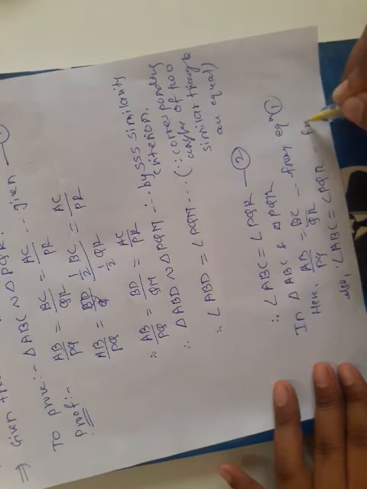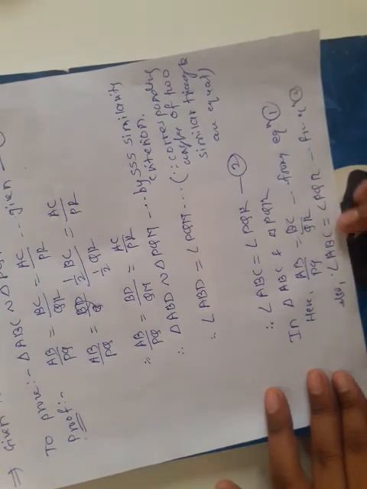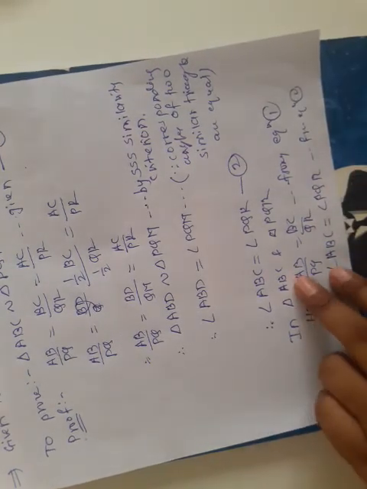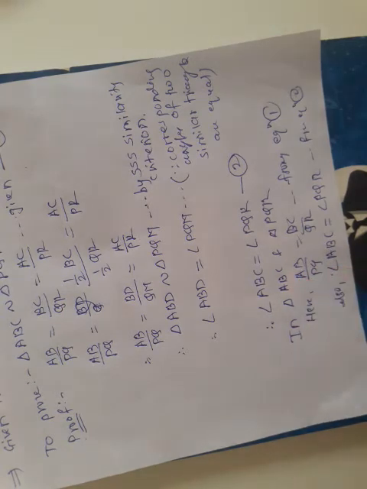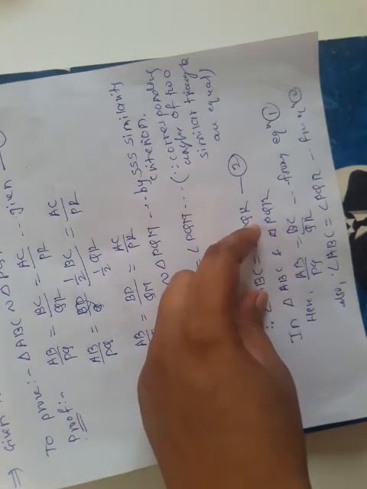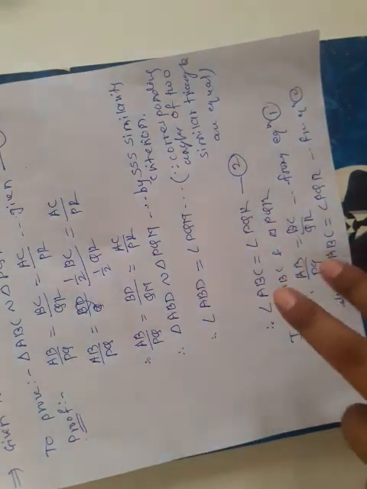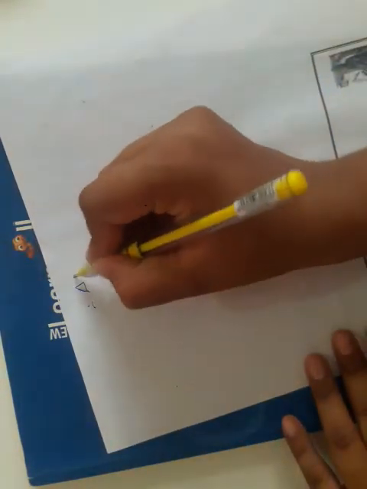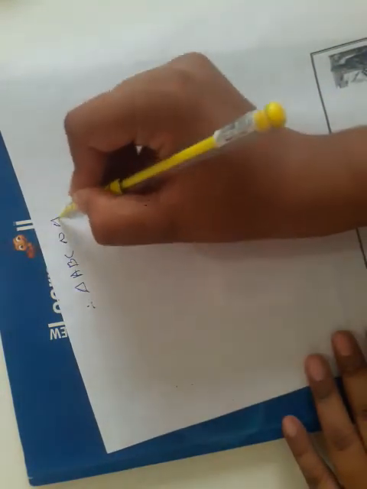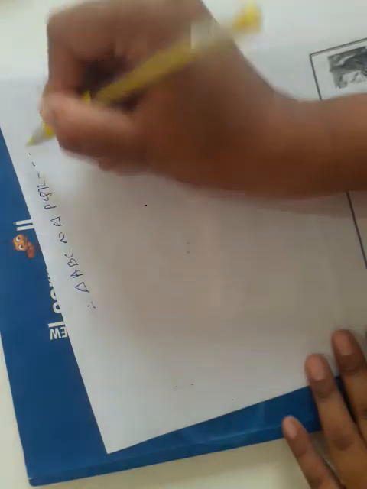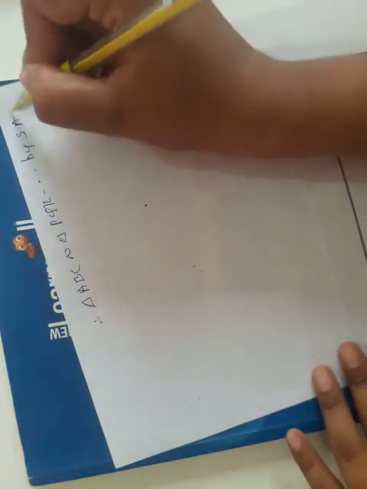So the ratio of two sides and one angle are equal, so we can say that both triangles are similar by which criterion? Two sides and the included angle means SAS criterion, and therefore triangle ABC is similar to triangle PQR by SAS similarity criterion. Thank you.